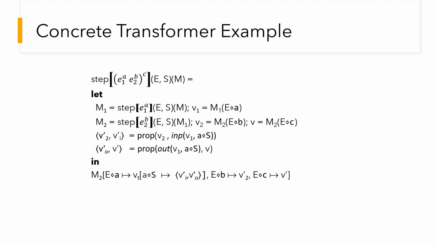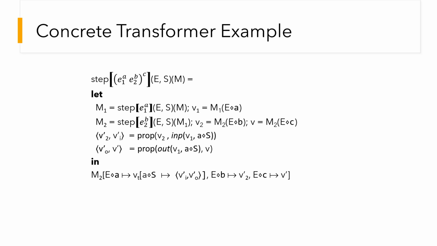Here is an example of a concrete transformer for the function application. We use A, B, and C superscripts to designate locations of the sub-expressions. We are evaluating the function application with the current environment E, call site stack S, and the execution map M. We first evaluate E1 and get an updated map M1 as well as the table V1 stored at execution node EA, corresponding to the current evaluation of E1.